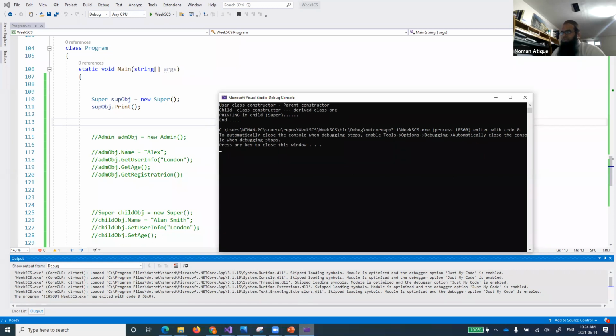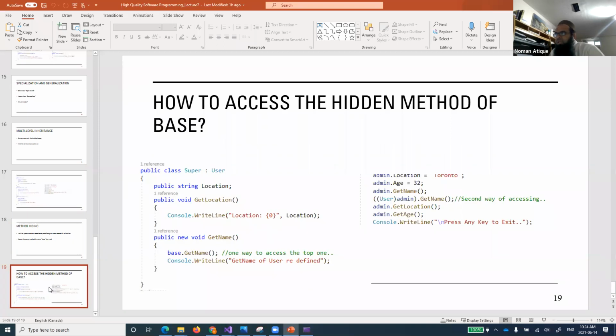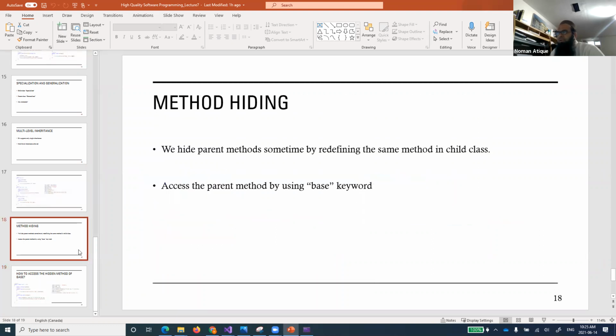It should be the other way around because it's a bit different scenario over here. Let me just see what example I've used over here. Oh, this is the method of accessing.